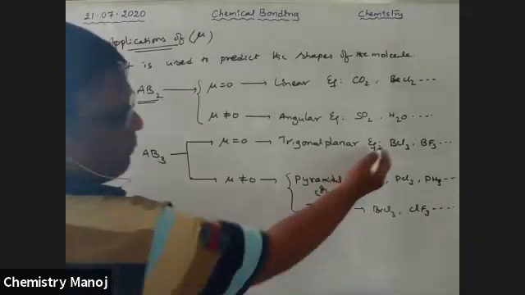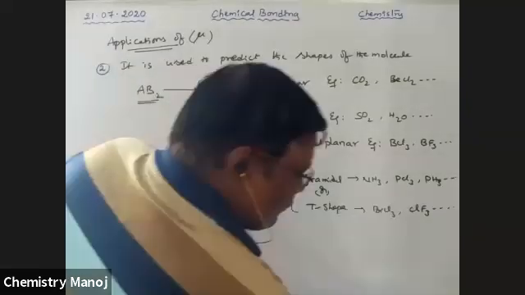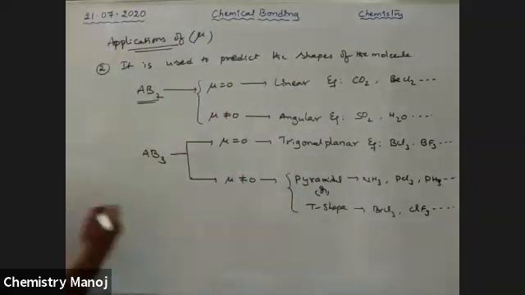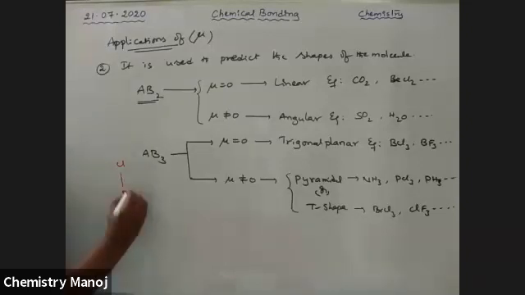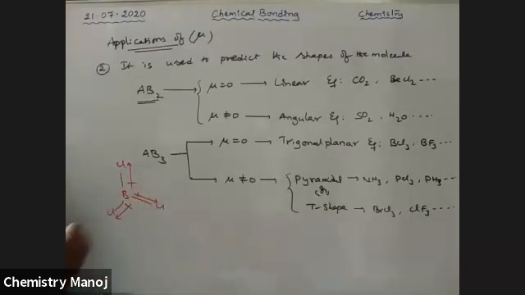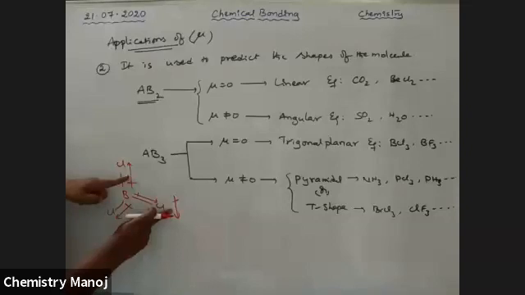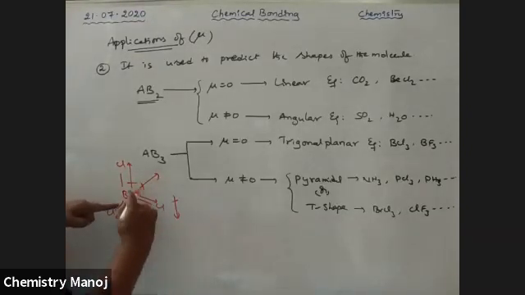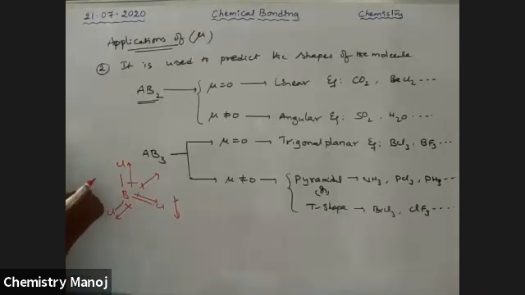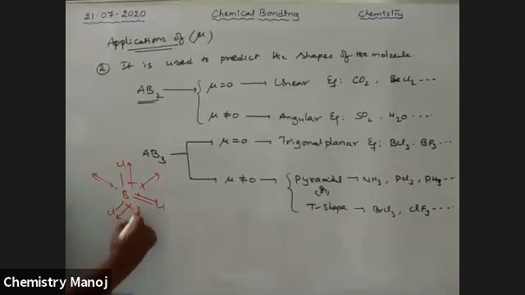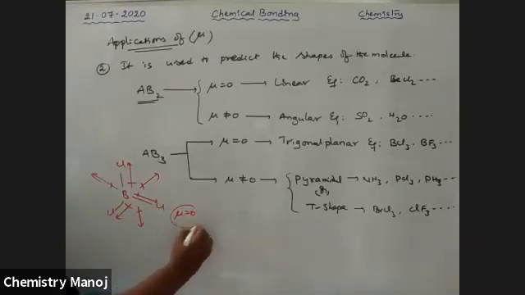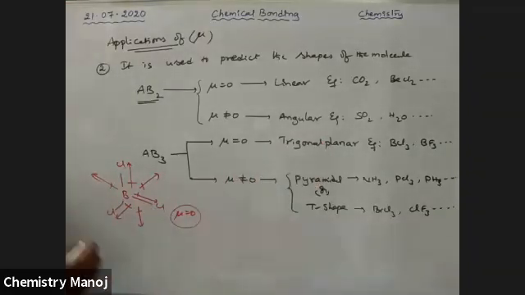So see here, I will explain with BCl3. Boron with three chlorines is trigonal planar. This is the direction of the dipole moment, this is the direction of the dipole moment, and this is the direction of the dipole moment. The resultant of these two dipole moments is like this, and it is cancelled by the third. So the overall dipole moment value is going to be 0. Therefore mu is equal to 0. This happens only for the trigonal planar shape.